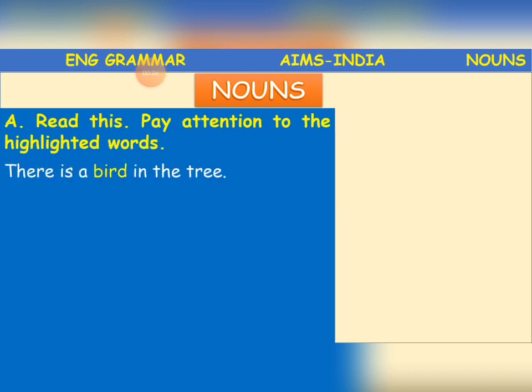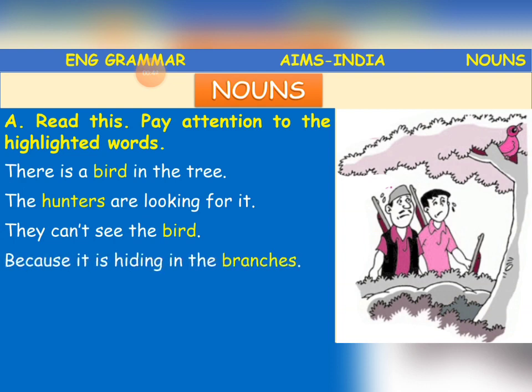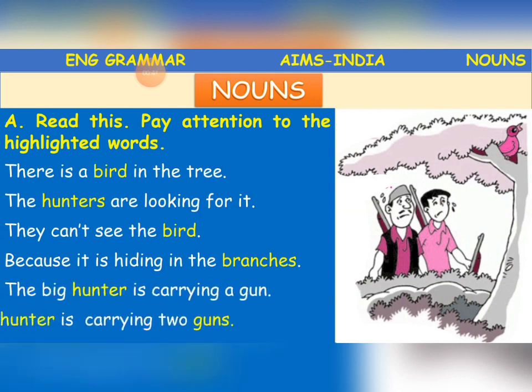Here we have some sentences. Let us read them. There is a bird in the tree. The hunters are looking for it. They can't see the bird because it is hiding in the branches. The big hunter is carrying a gun. The small hunter is carrying 2 guns.